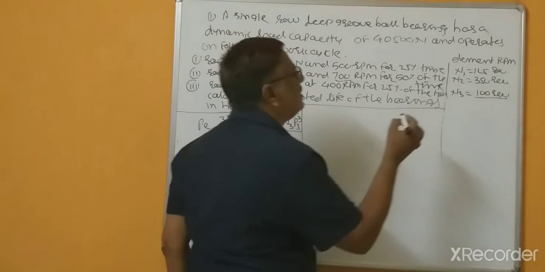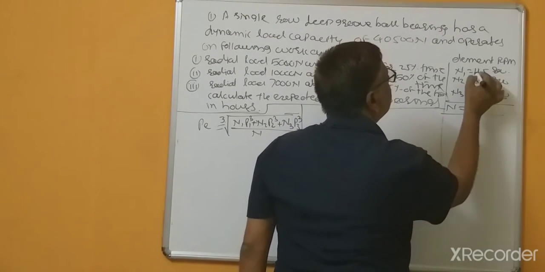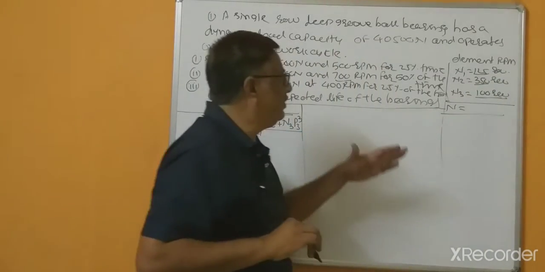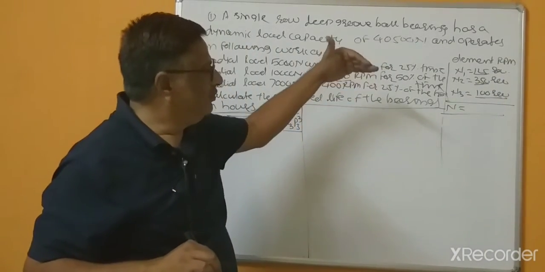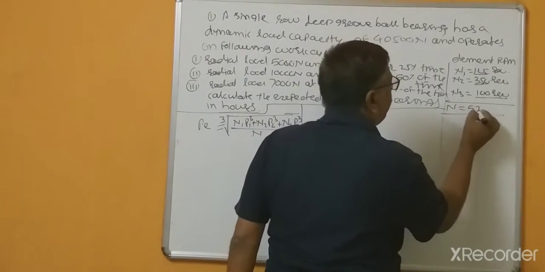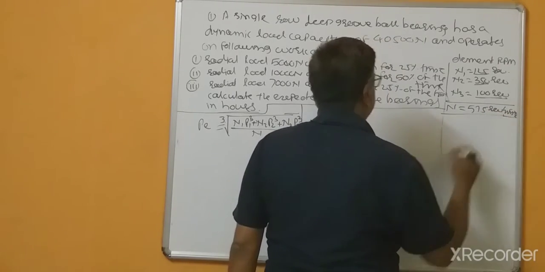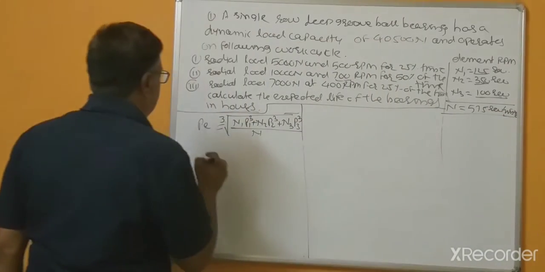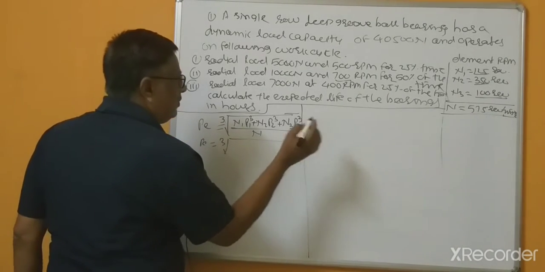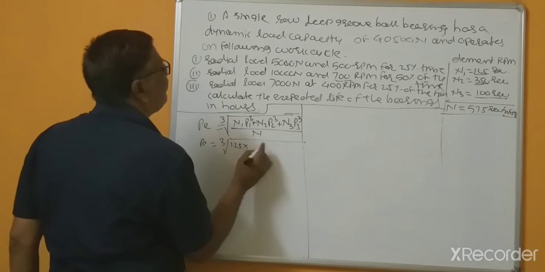So that's why here Cn equal to, now total RPMs, this is 125, this is revolutions 350, hundreds. So 125 plus 350 means 475 plus 100. So this is 575 revolutions per minute. Now put PE equal to cube root, N1 equal to 125, radial load,